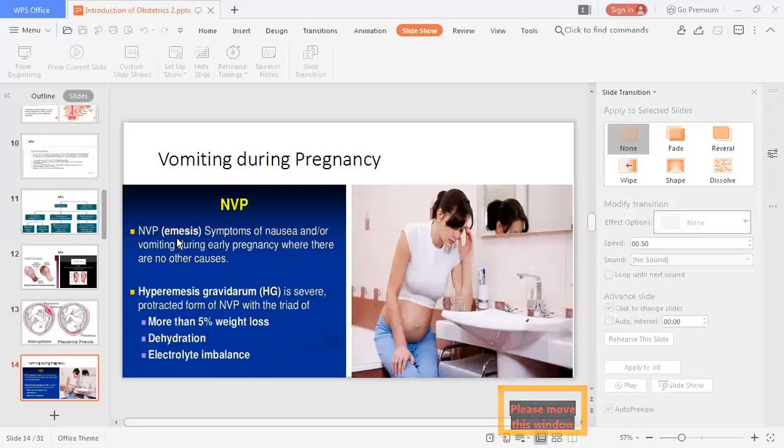It has a deleterious effect on the health of the mother, and that is called hyperemesis gravidarum.